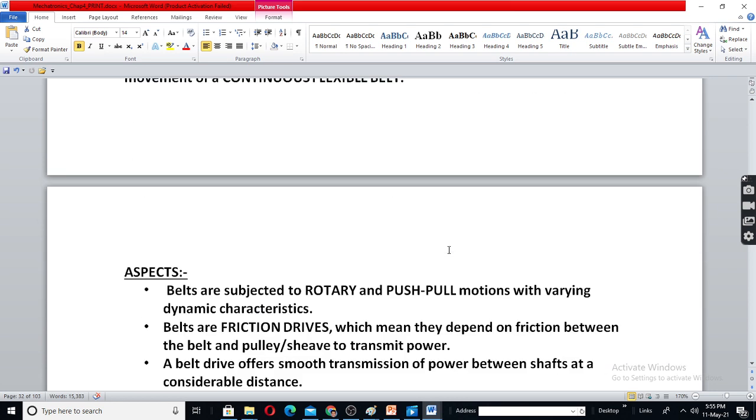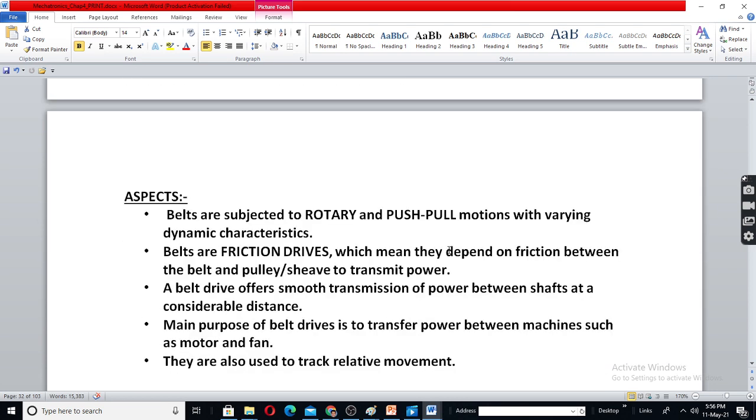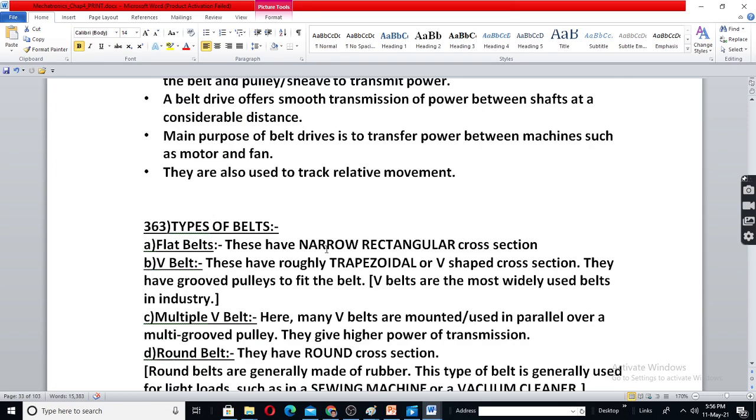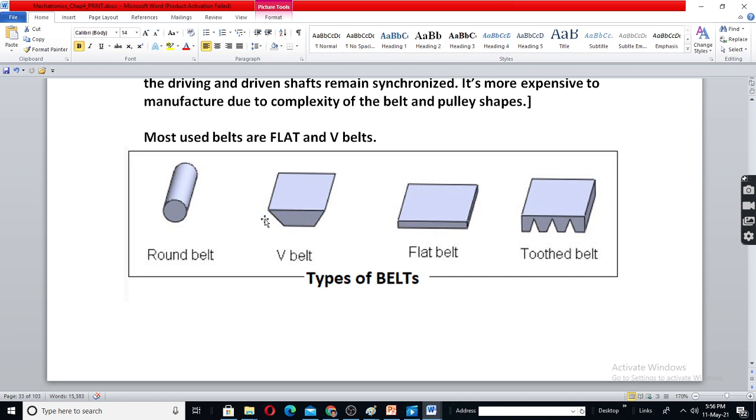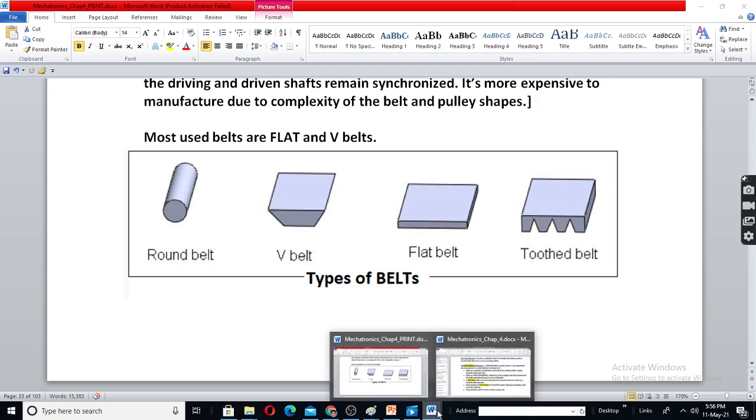Okay, so there are different definitions and aspects. They are called friction drives because they rely on friction between the belt and the pulley. Types of belts: you have round belt, V belt, flat, and toothed belt.